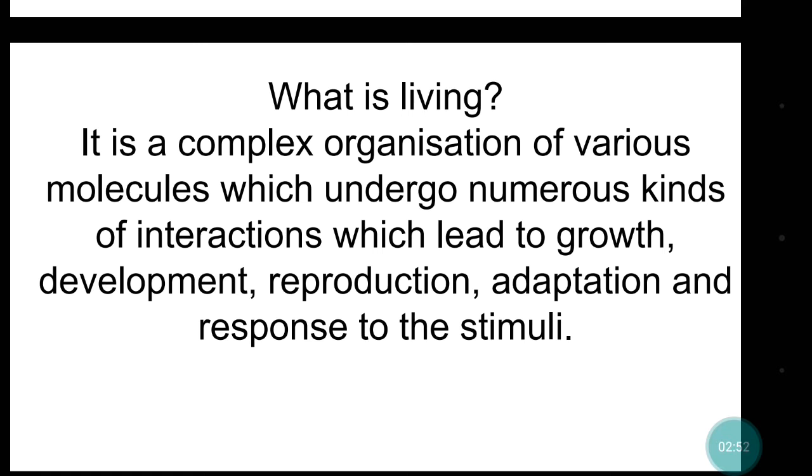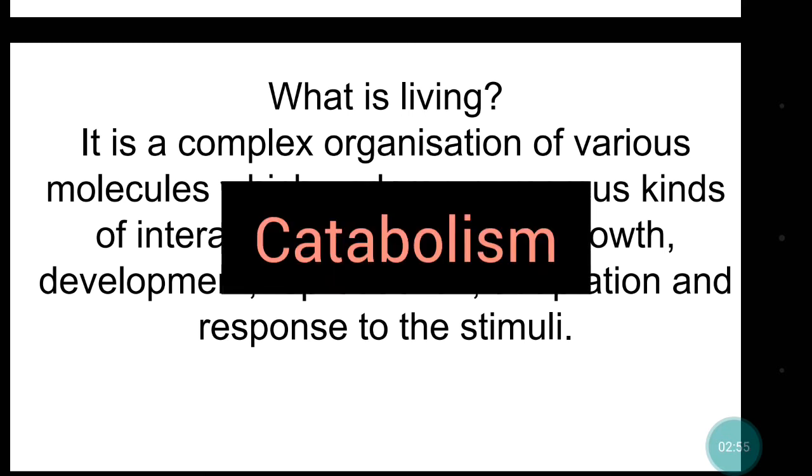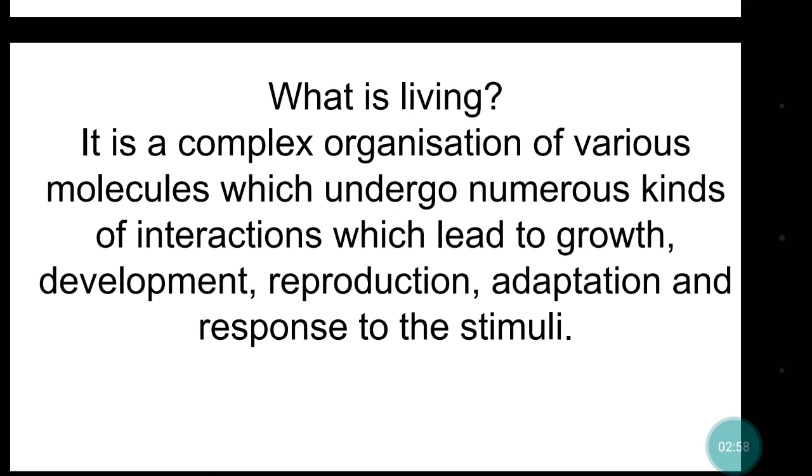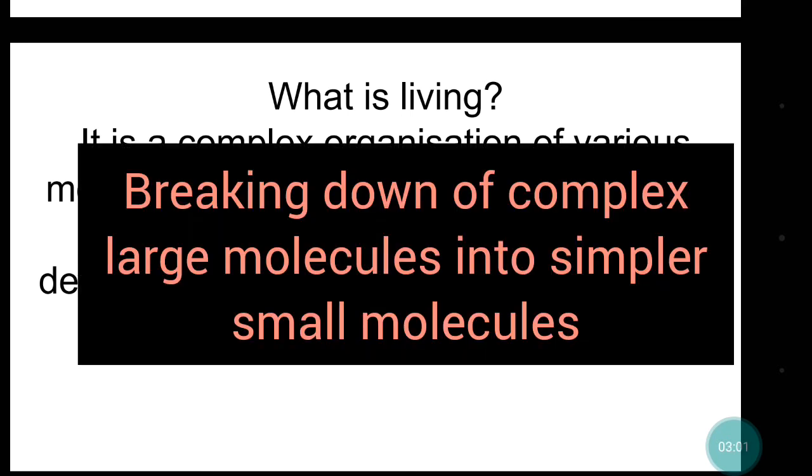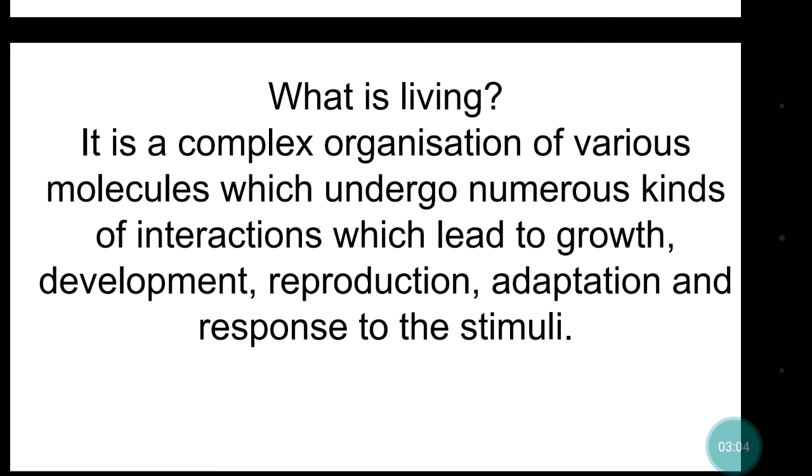And what is catabolism? Catabolism is the breaking down of complex molecules into simpler ones, so that our cells or body can get energy to perform various functions needed for survival, and waste materials are eliminated out of the body.